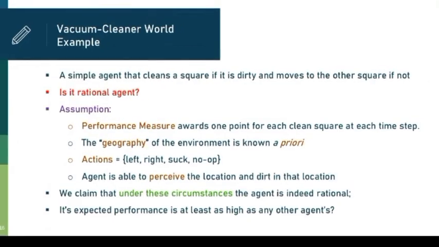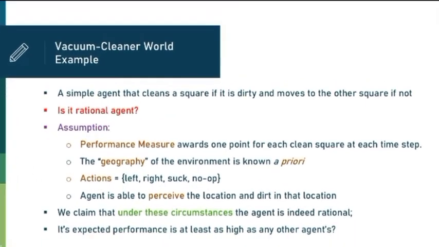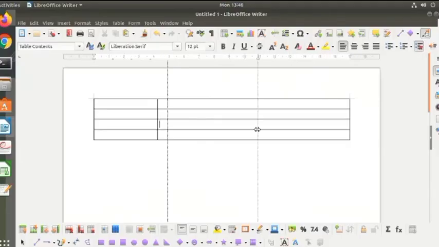We need to create some logic. Okay, we need to create some logical questions. So how do we identify the performance measure of a vacuum cleaner? The performance measure awards 1 point for each clean square at each time step.